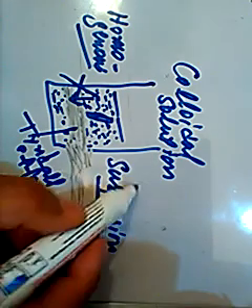Only in the suspension do the particles settle at the bottom, but not in homogeneous or colloidal solutions.